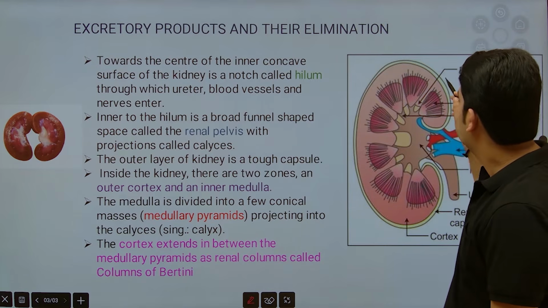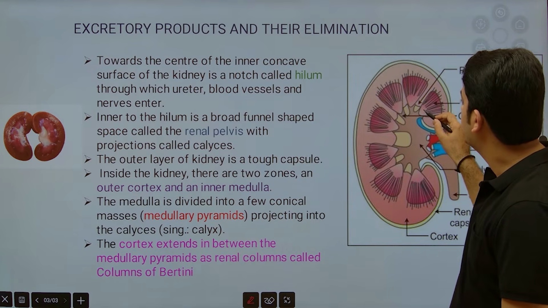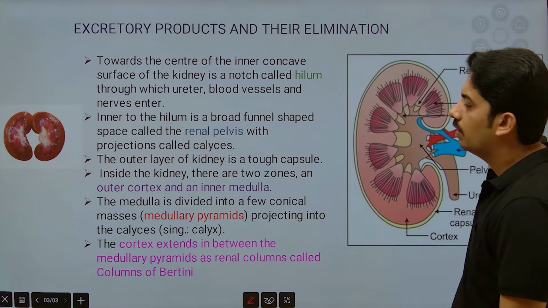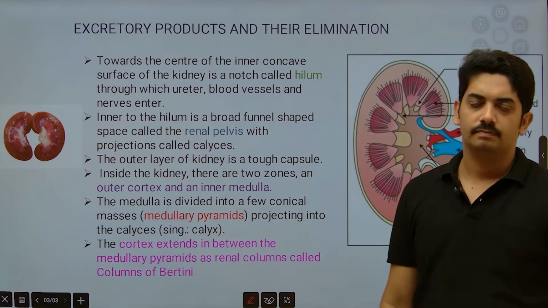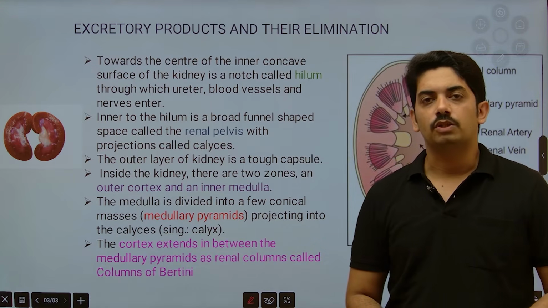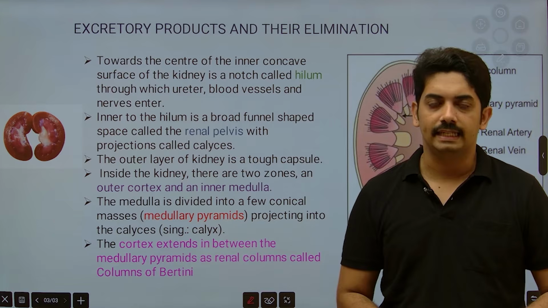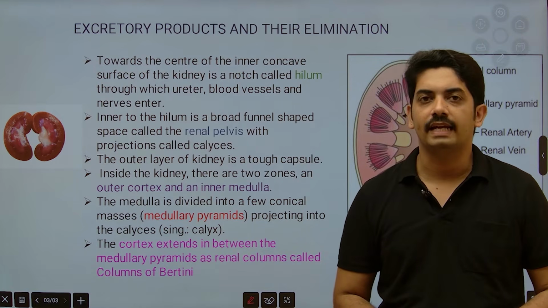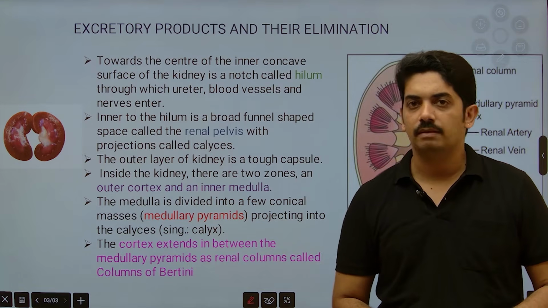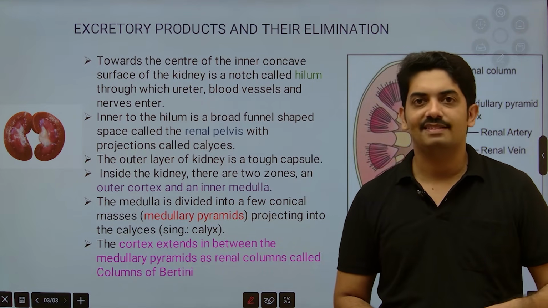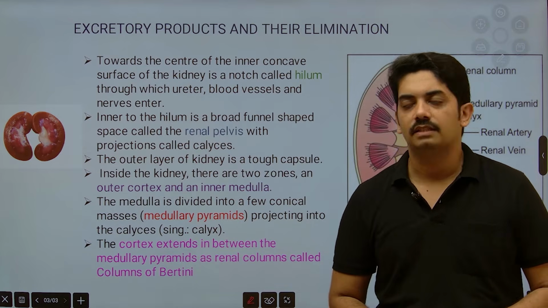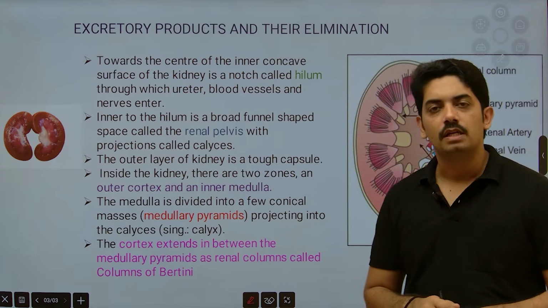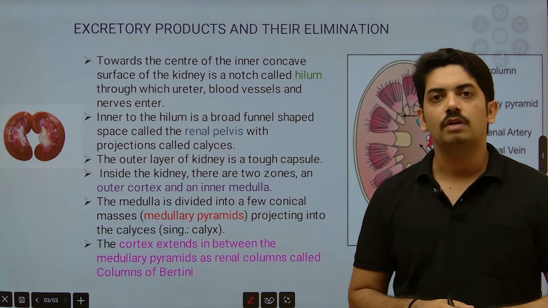And one more thing I wanted to explain here. Between these pyramids, the cortex region extends, and that we call the renal column. In other words, it is also called the column of Bertini. The name Bertini comes from the name of the scientist. While studying the anatomy of the kidney in the 17th century, he identified the regions between the pyramids, and they are named renal columns, and it is also known as the column of Bertini.